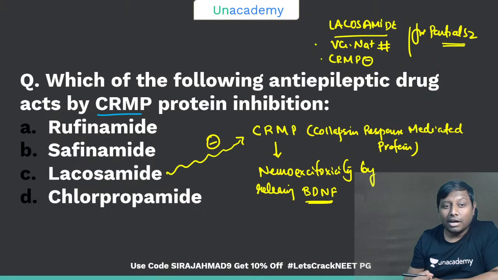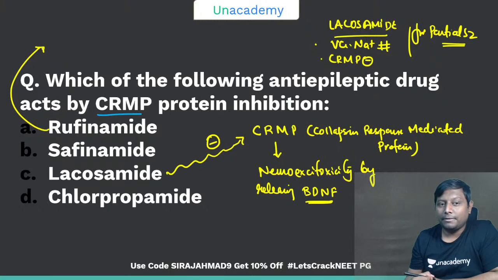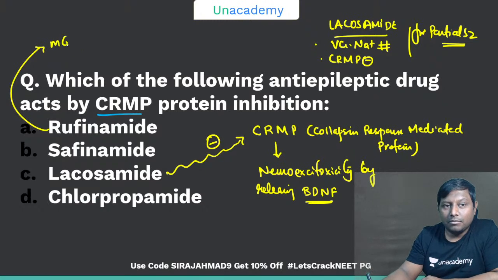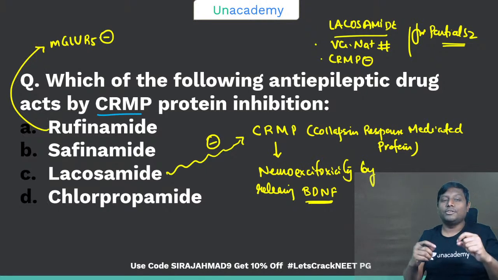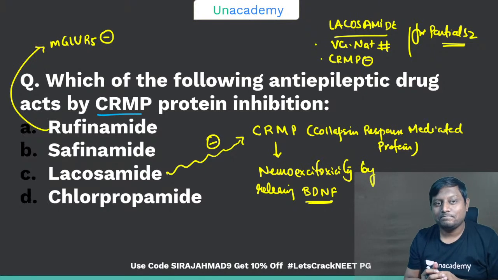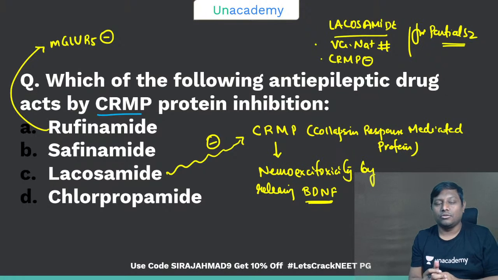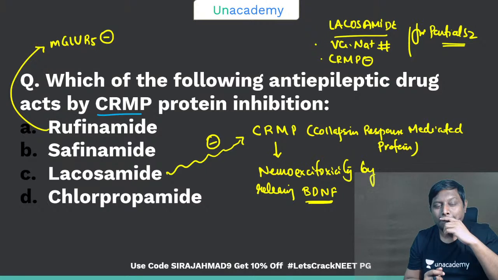For some of you who marked rufinamide as the answer, boys and girls, rufinamide, remember, is an mGlu5 receptor antagonist. What is mGlu5? mGlu5 is also one of the receptors of glutamate only, remember.